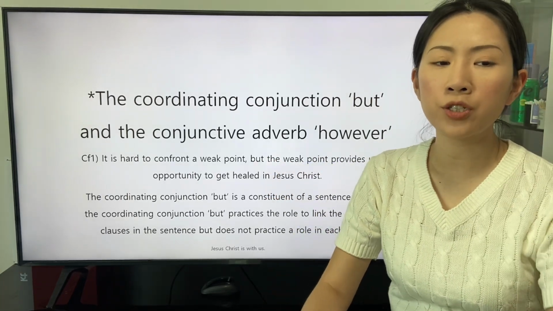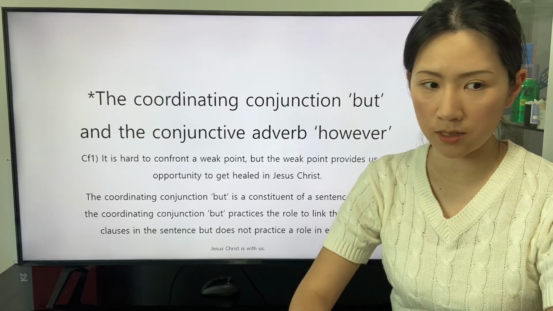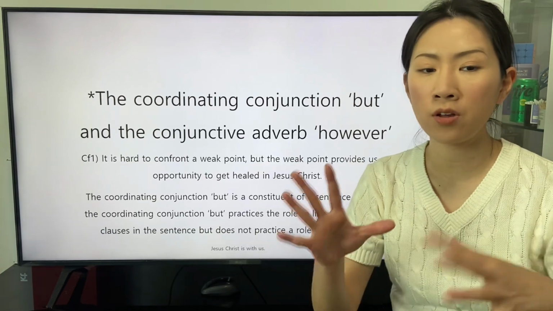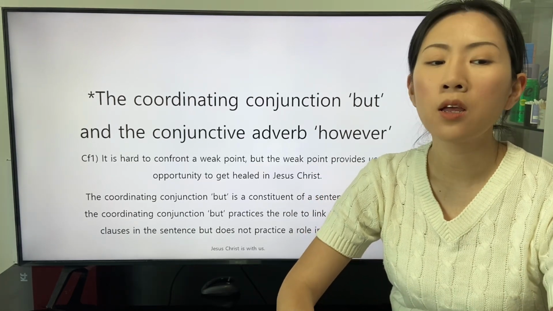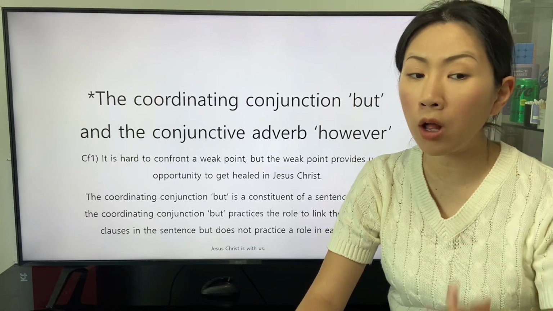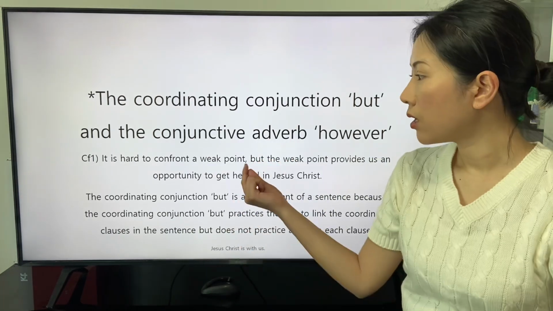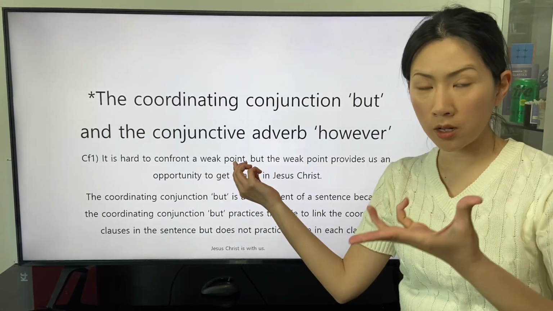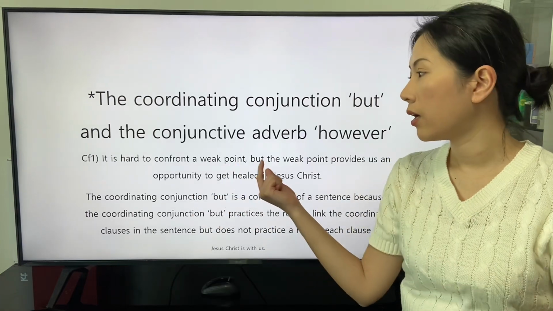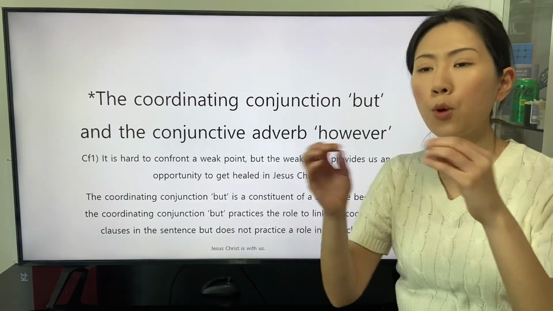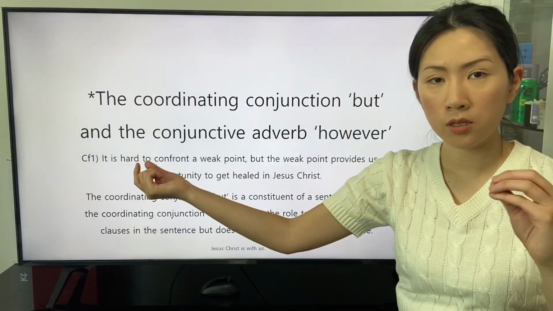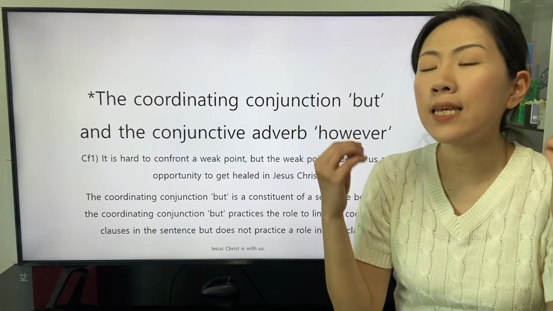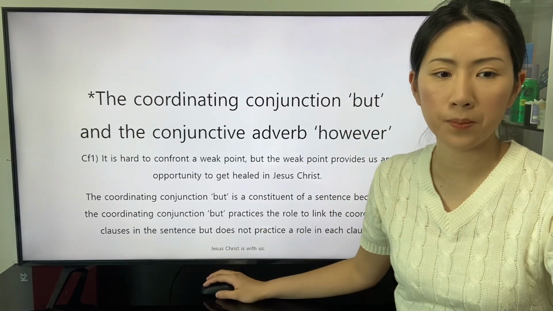The coordinating conjunction but is a constituent of a sentence because the coordinating conjunction but practices the role to link the coordinate clauses in the sentence but does not practice a role in each clause. The punctuation mark comma reveals that the first coordinate clause is stated. The coordinating conjunction but reveals the conditions described by each clause are in the opposite relationship.